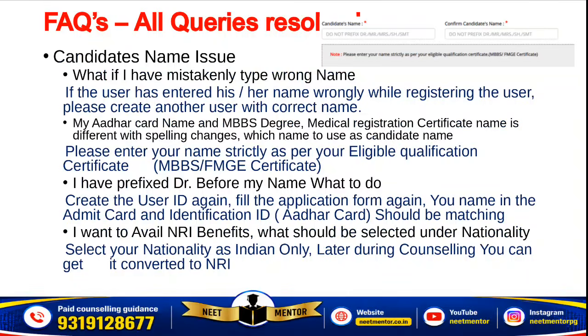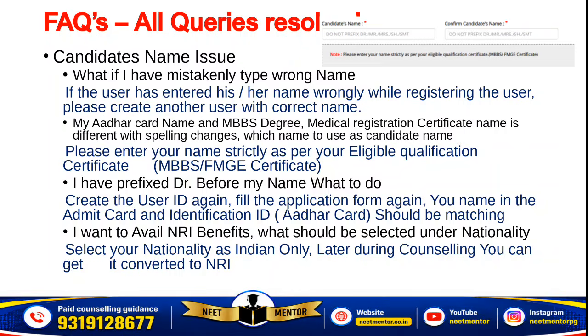Other questions related to name. Okay, so in the candidate's name, what if I have mistakenly typed a wrong name? If you have typed a wrong name which is not matching with your medical eligibility certificate, MBBS degree or so, then you can fill the application once again, and you generate your another ID, because your name has to be matching with the MBBS degree, or FMG in case you are FMG. Okay, if the user has entered his name wrongly while registering, please create another.